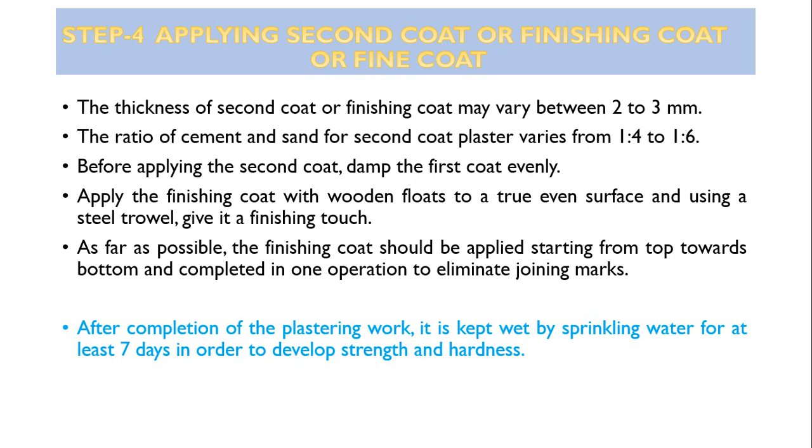Before applying the second coat, damp the first coat evenly. Watering is done on the first coat, and then the second coat is applied. Apply the finishing coat with a wooden float to a true even surface and using a steel trowel give it a finishing touch. As far as possible, the finishing coat should be applied starting from top towards bottom and completed in one operation to eliminate joining marks.